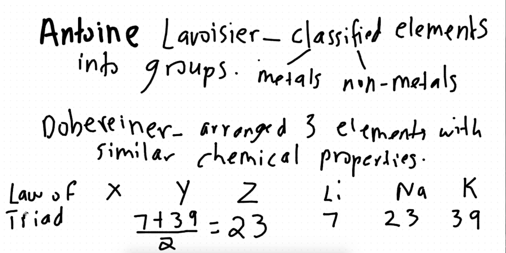And this law didn't really work. It didn't really work out well, because this only applied to certain elements, not all elements. You couldn't do this with every element. So failure, but then it started the revolution of the periodic table. So quite a good job by Dobereiner. Now move on to the next guy, and his name was Newlands, John Newlands. Same first name as me, so pretty cool guy.